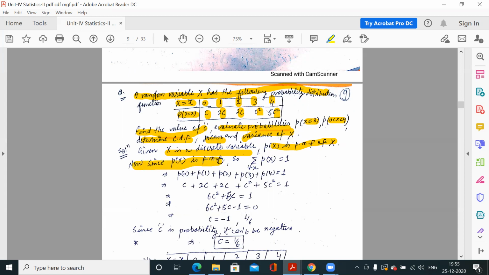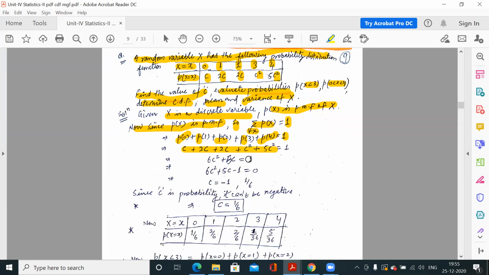So the total of all these probabilities must be 1. Since px is a PMF, the summation of px for every x is 1. That means p0 plus p1 plus p2 plus p3 plus p4, all these 5 probabilities, the sum is 1. Write all the values for probabilities. You will get one equation, 6c square plus 5c minus 1. This is a quadratic equation in c, so when solving it you will get two values: one is -1, and the other is 1/6.